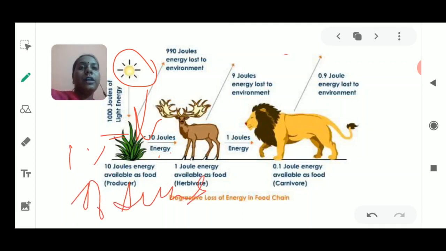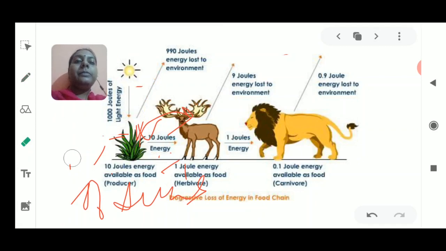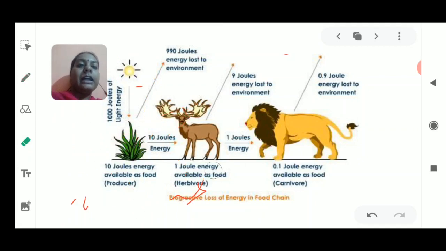Okay, it is going to form, it is going to have the sun's energy. Now next is that 1000 joules of energy is being taken up. So upon this, 10 joules of energy is being available as food. Now this 10 joules will be passed to the deer, then again 990 joules of energy will be lost in the environment in the form of heat, or there would be life processes going on in the plants, animals,